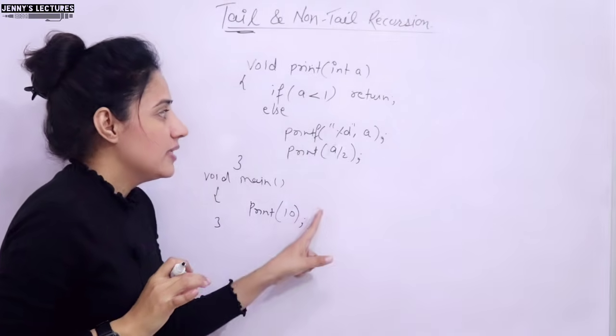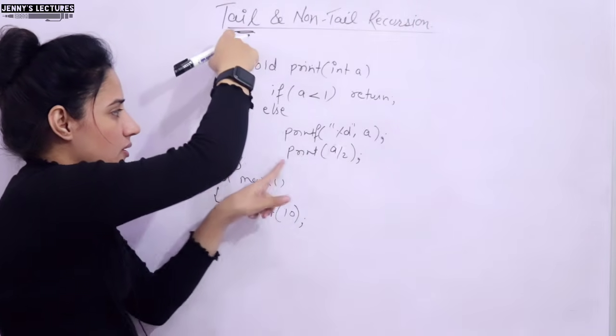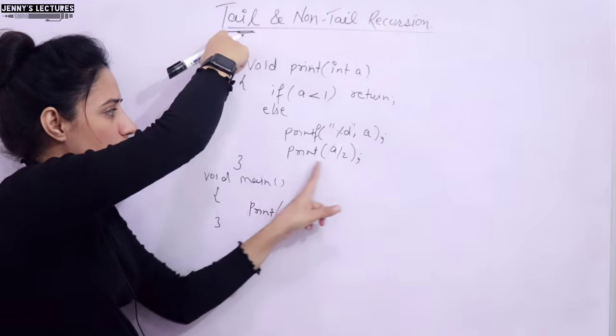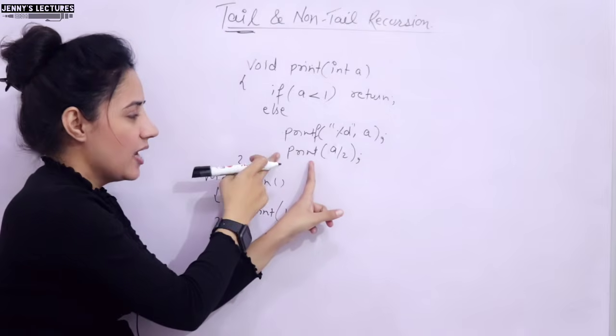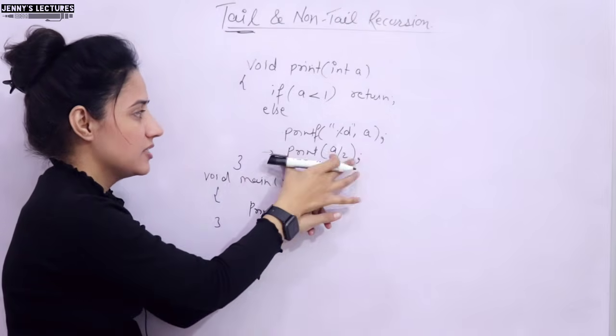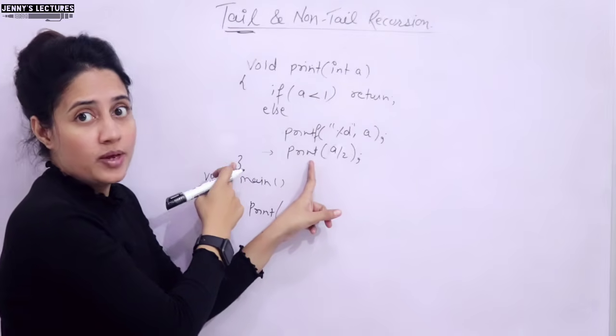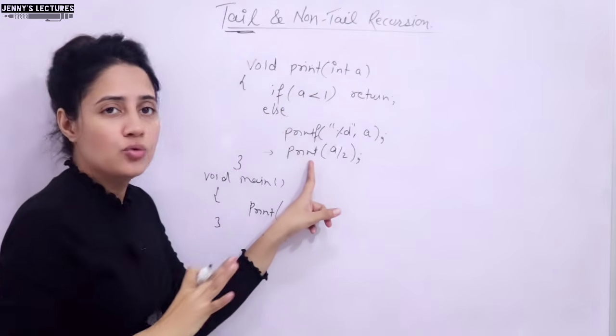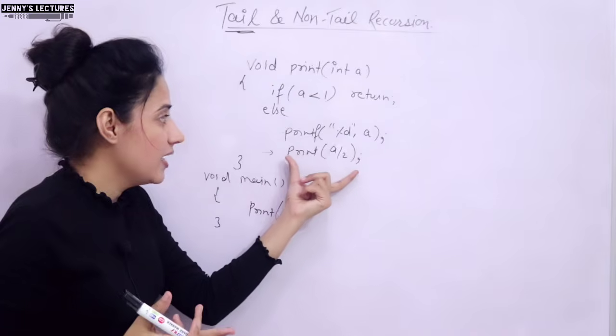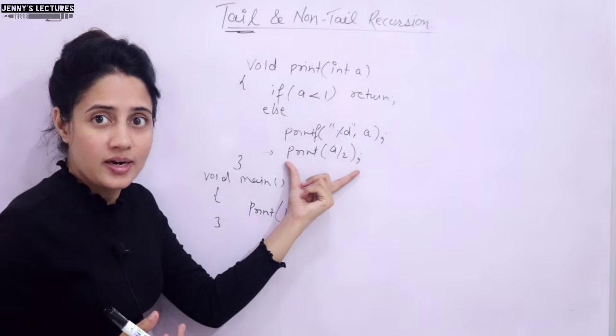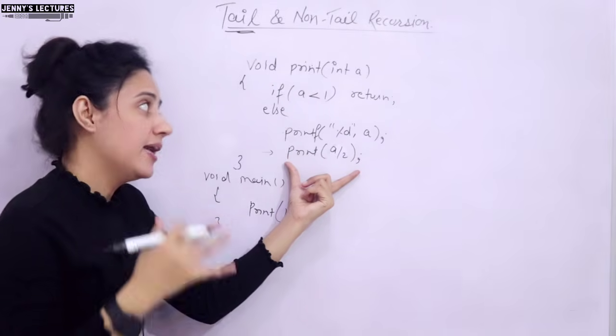Maybe after looking at this, you will see that in this function print, a by 2, this recursive call is the last thing I have written. This is the last statement. After that, we have closed this function. So maybe by looking at this, you can directly say it is tail recursion because it is the last thing in this function, right? Yeah, that's true. It is the last thing and it is tail recursion.